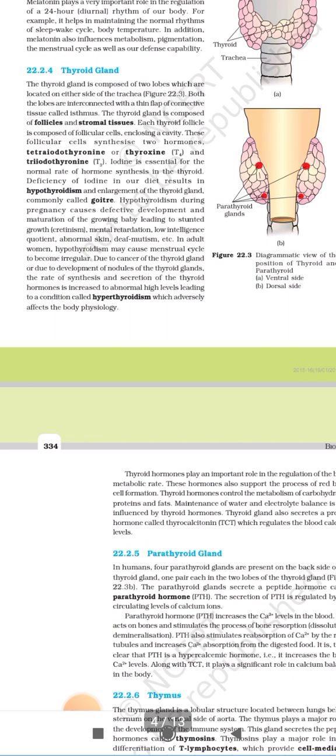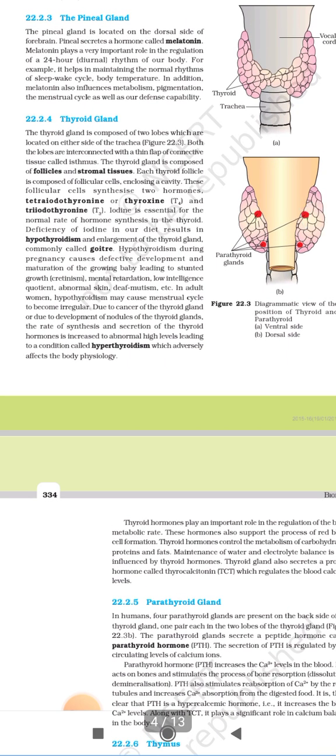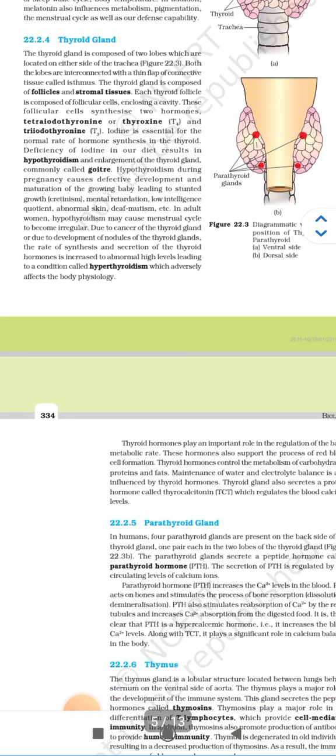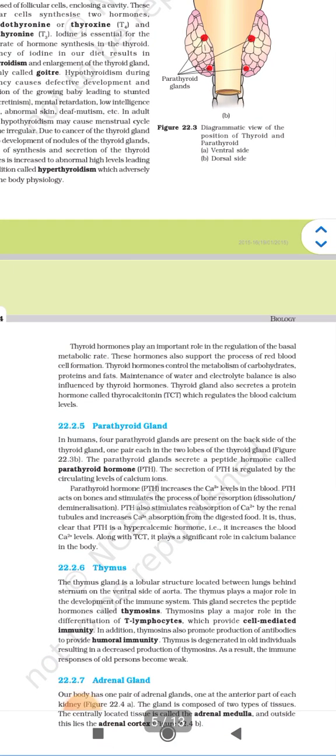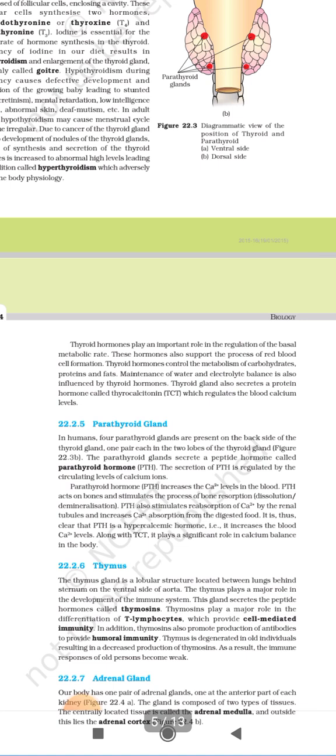Hypothyroidism during pregnancy causes defective development and maturation of the growing baby, leading to stunted growth, that is cretinism, and mental retardation, low intelligence quotient, and abnormal skin, also deaf mutism, etc. In adult women, hypothyroidism may cause the menstrual cycle to become irregular. Hyperthyroidism may be due to cancer of the thyroid gland or due to development of nodules of the thyroid gland.